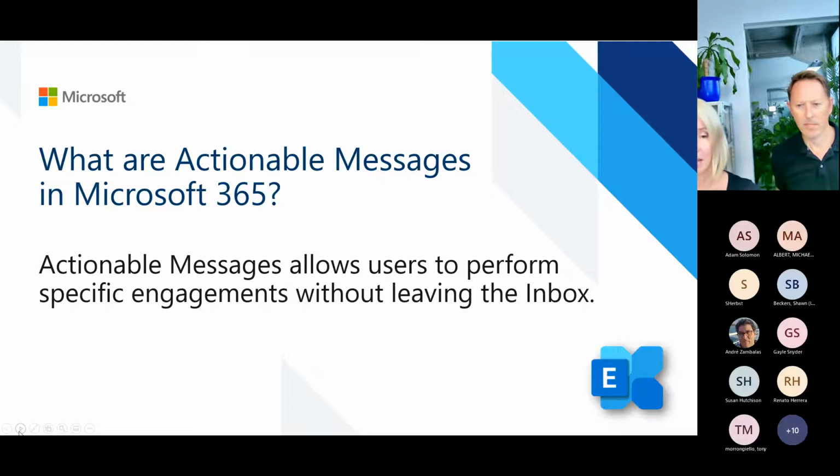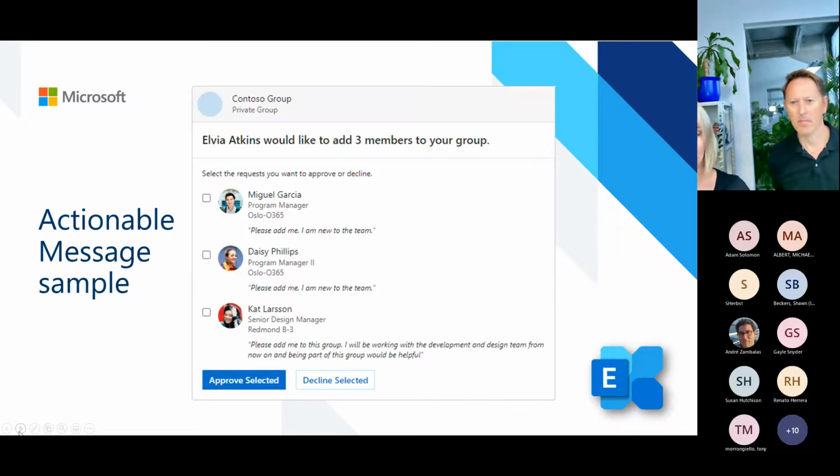I provided a couple of examples of what we can do with actionable messages. You get an email saying you want to add 3 members to your Microsoft 365 group. You can directly select those members out of Outlook, approve them, and then add them to your Microsoft 365 group or to your Microsoft team.